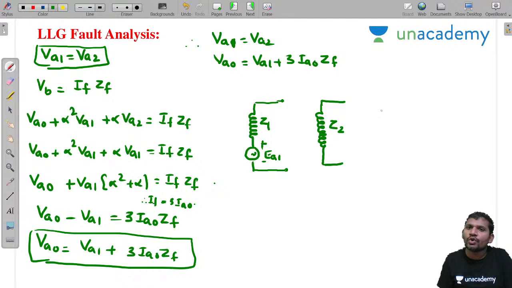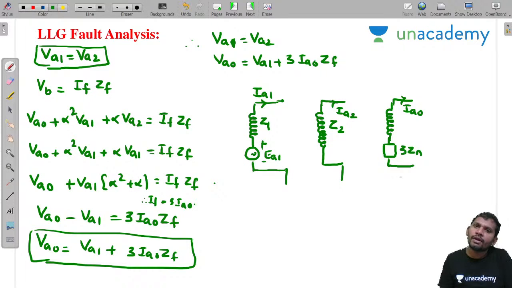Next, I am drawing the zero sequence network. That impedance there is 3Zn. Which currents are these? IA1, IA2, and IA0. All these are connected at the same point because it's a parallel connection.